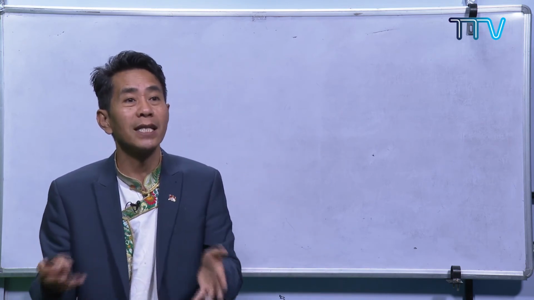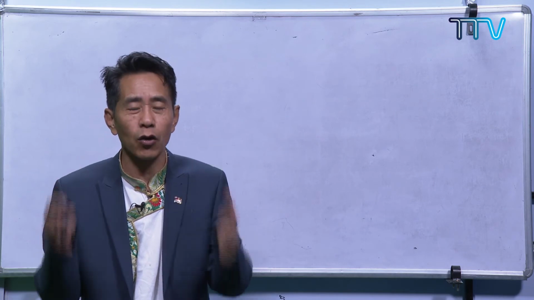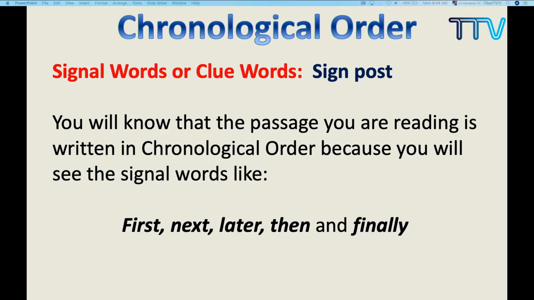Now, what are these signal words as far as this chronological text structure is concerned? These are the words: first, next, later, then, finally. It doesn't mean that these are the only words. There are so many other words. This is just an example. Whenever you come across these words, they will give you a signal, a clue that this particular passage is written in chronological order.